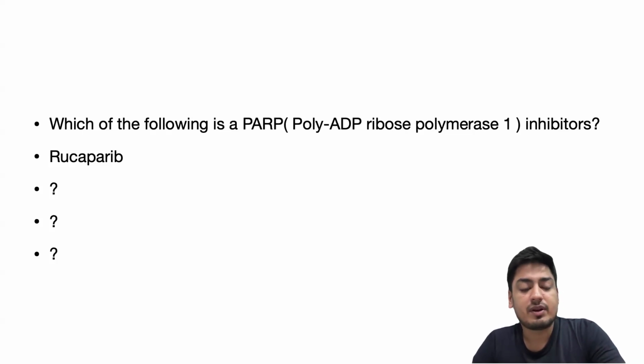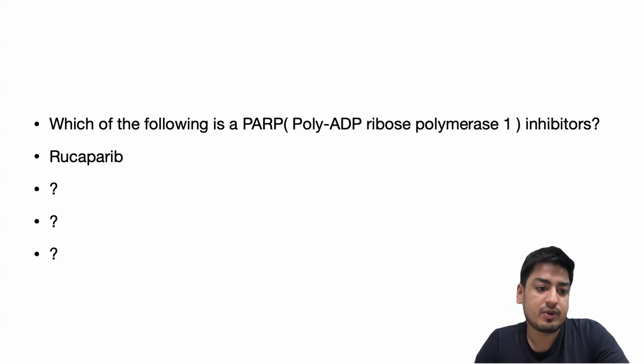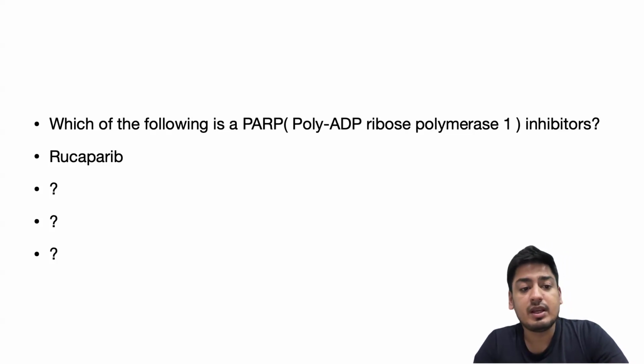Which of the following is a PARP, poly-ADP ribose polymerase 1 inhibitor? So I could get only one option from you guys. So that is the correct answer only, Rucaparib. Okay, and it is used as a chemotherapy in multiple cancers, especially in ovarian cancer and prostate cancers.